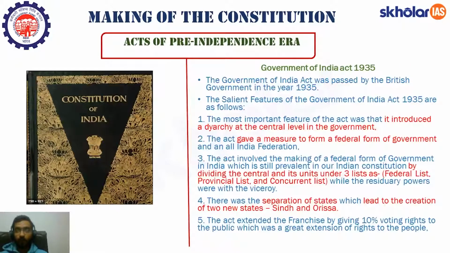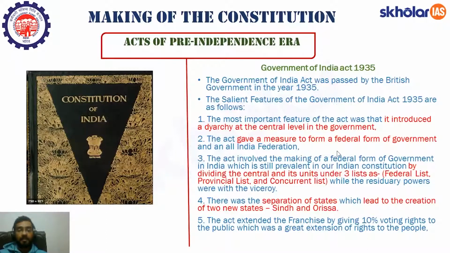Now let's discuss one of the most important acts, that is Government of India Act 1935. As the name suggests, this act was passed in the year 1935. Let's discuss the salient features of this act. The most important feature of this act was that it introduced diarchy at the central level in the government. In Government of India Act 1919, diarchy was introduced in the provinces, but by Government of India Act 1935, diarchy was introduced at the central level as well.